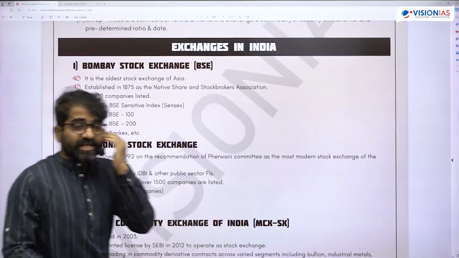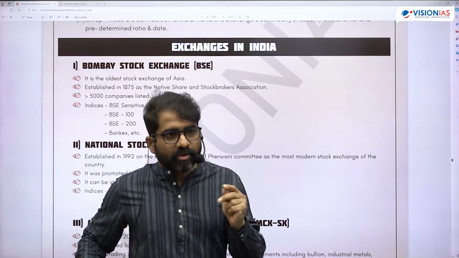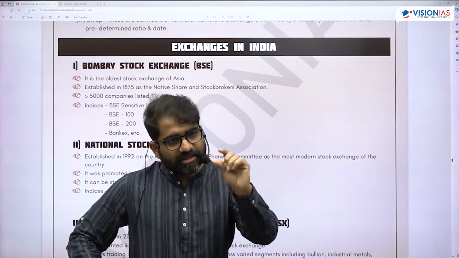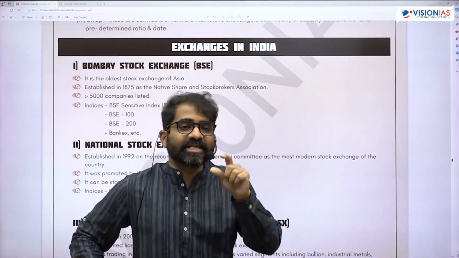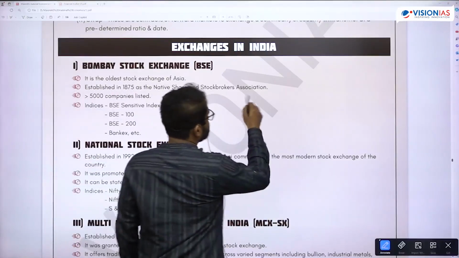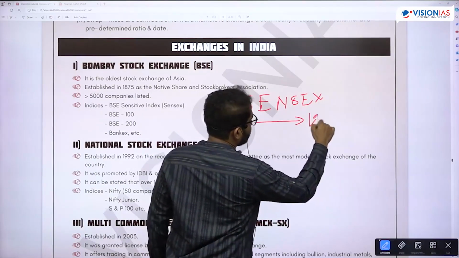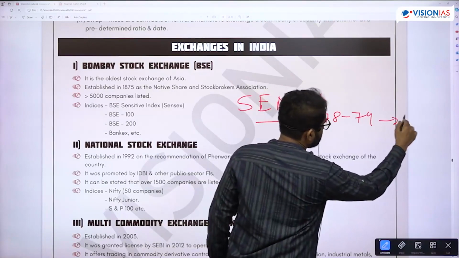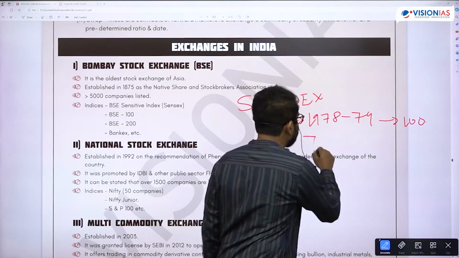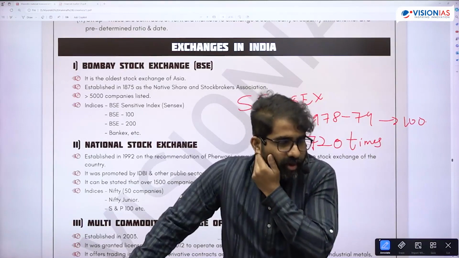Sensex is an index of the Bombay Stock Exchange. BSE is one of the oldest stock exchanges. Index always has a base year, similar to the CPI. Sensex also has a base year, 1978-79, and the Sensex base year has never been changed. So that means when you say 1978-79 is indexed to 100, today if I say 72,000 is the Sensex, that means the Sensex has grown by almost 720 times. Got the point, right?